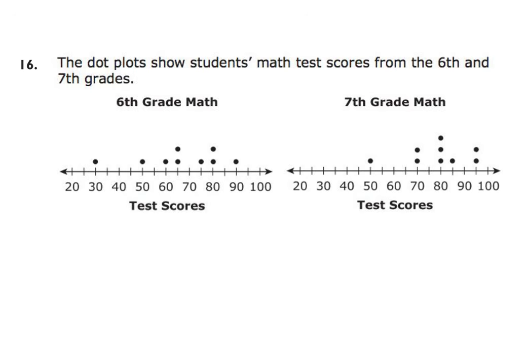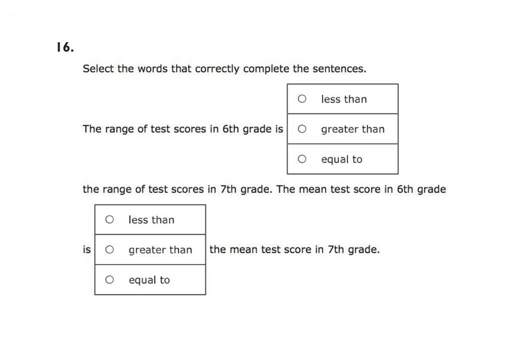Number 16, the dot plot shows students' math test scores from the 6th and 7th grade. Select the word that correctly completes the sentence. The range of the test scores in 6th grade is less than, greater than, or equal to the range of the test scores in 7th grade. So remember, range